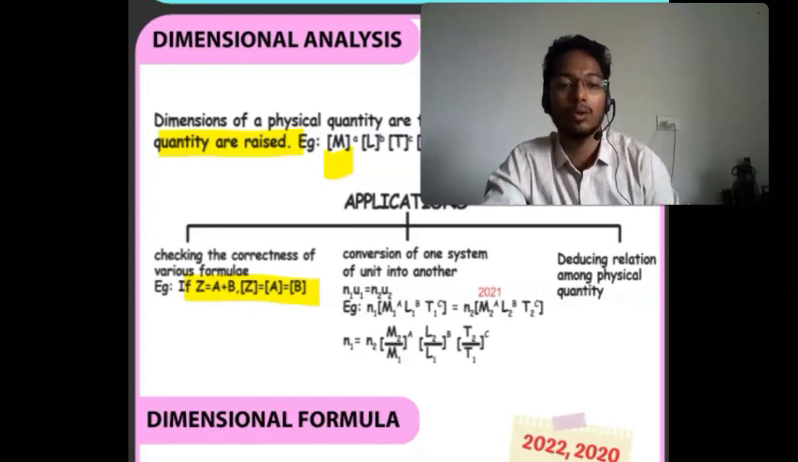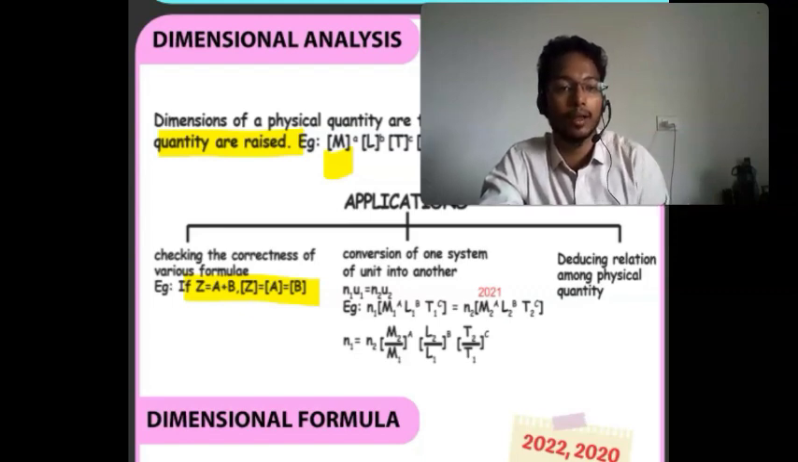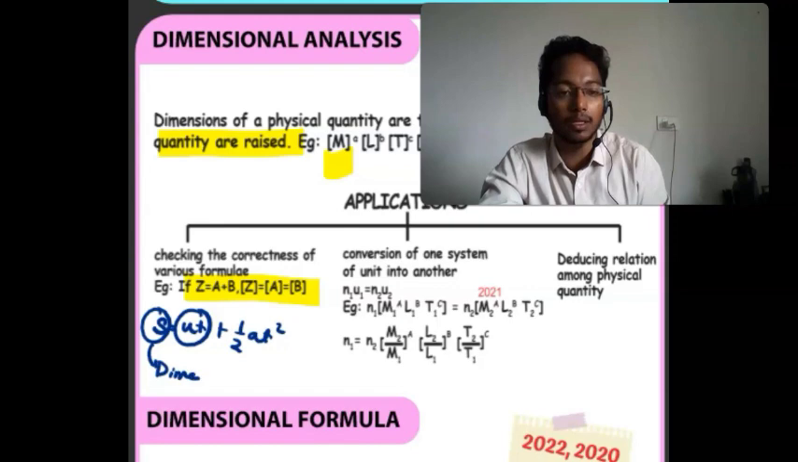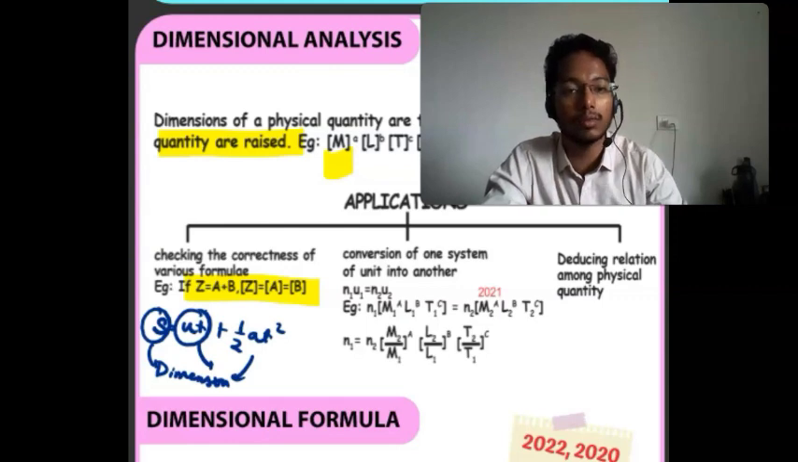So let's say we are having s is equals to ut plus half at square. Here s का जो भी dimension रहेगा, that will be equals to that of ut, that will be equals to that of half at square. सब तीनों का डायमेंशन सेम रहना चाहिए. अगर कोई चीज प्लस हो रही है तो तीनों क्वांटिटी का डायमेंशन सेम रहना चाहिए. Then conversion of one system of units to another.